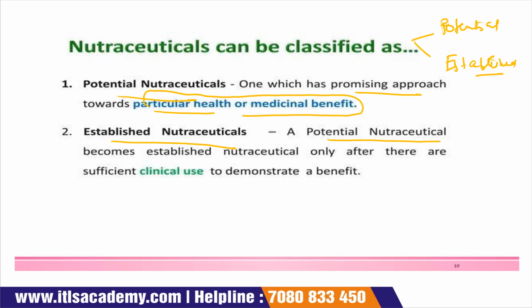A potential nutraceutical becomes an established nutraceutical only after there is sufficient clinical use to demonstrate a benefit. Okay, when a potential nutraceutical has a number of trials or clinical use, then it is demonstrated as an established nutraceutical, and it has a health benefit.